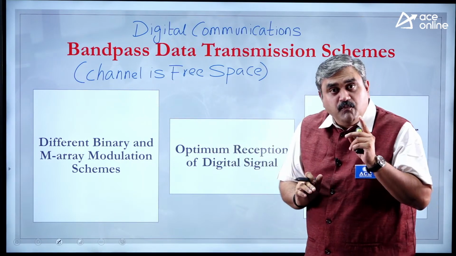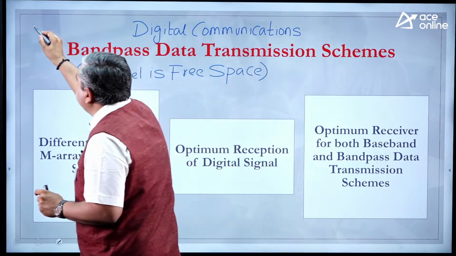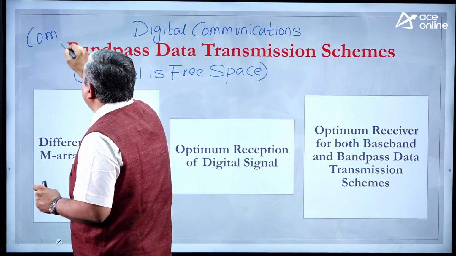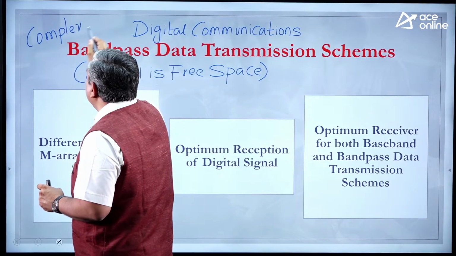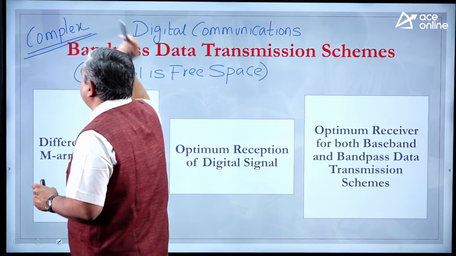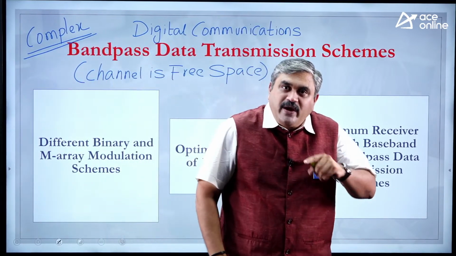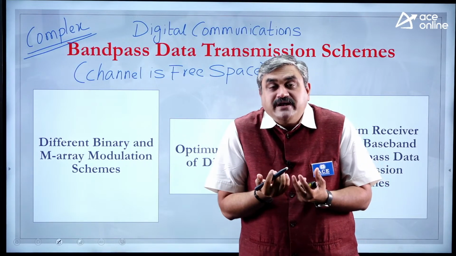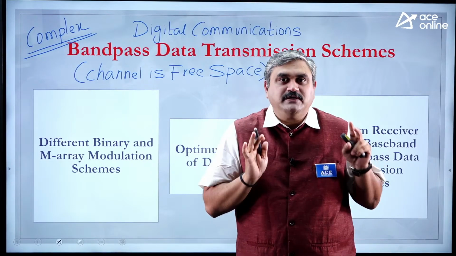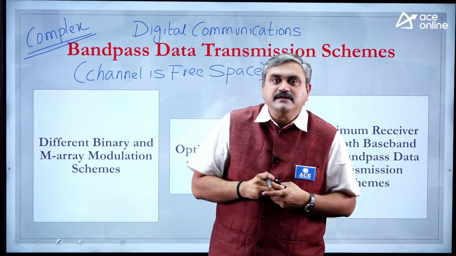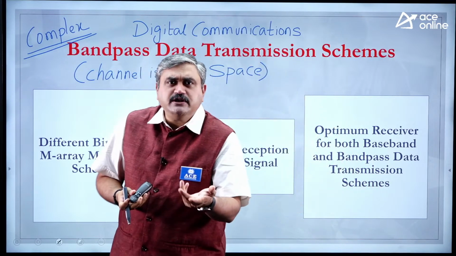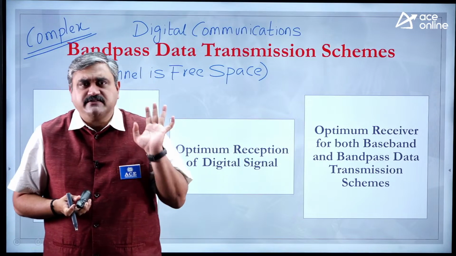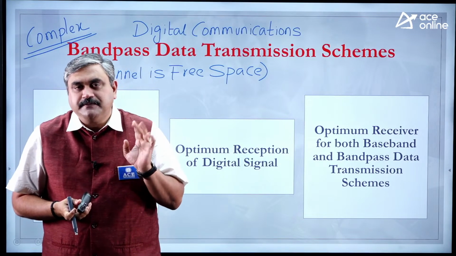Now, this is a very complex topic. Baseband is the easy one, band pass is the toughest one. Why is it like that? Because of the way you understand the subject, there are no strict formulas. Baseband, why is it simple? Direct formulas. You need not do anything. Substitute parameters, you will get answers. Band pass is not like that.